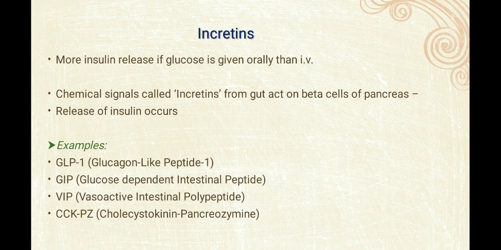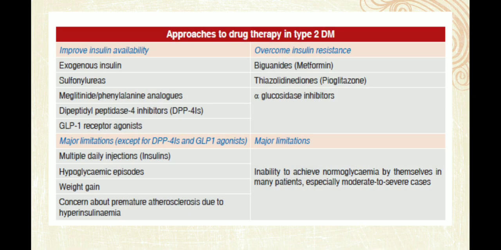Now examples of incretin are GLP-1, glucagon-like peptide 1, GIP, glucose-dependent insulinotropic peptide, VIP, vasoactive intestinal polypeptide, and cholecystokinin-pancreozymin. These are the incretins. Now we have gone through diabetes and basic insulin mechanism. Now when there is diabetes, which are the approaches by which we can treat diabetes?